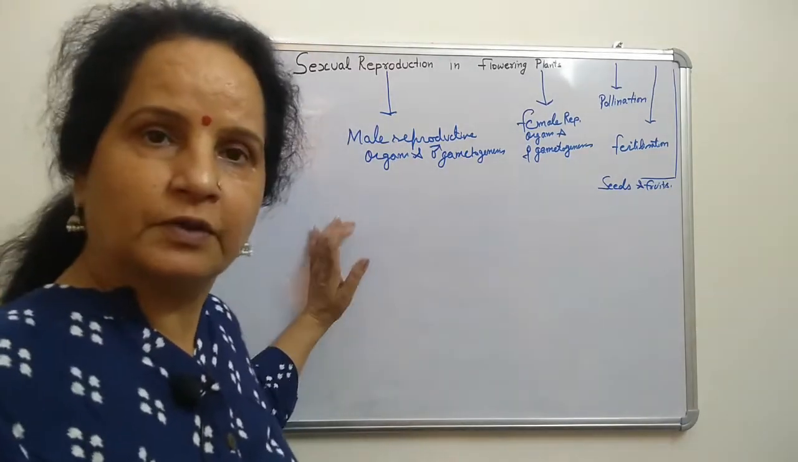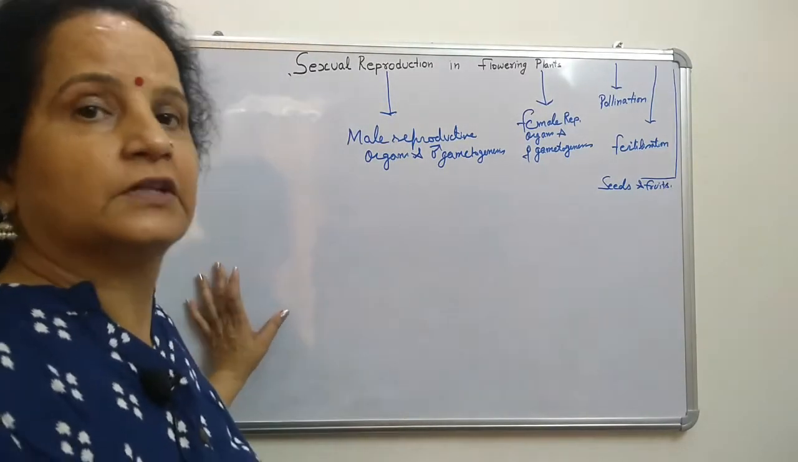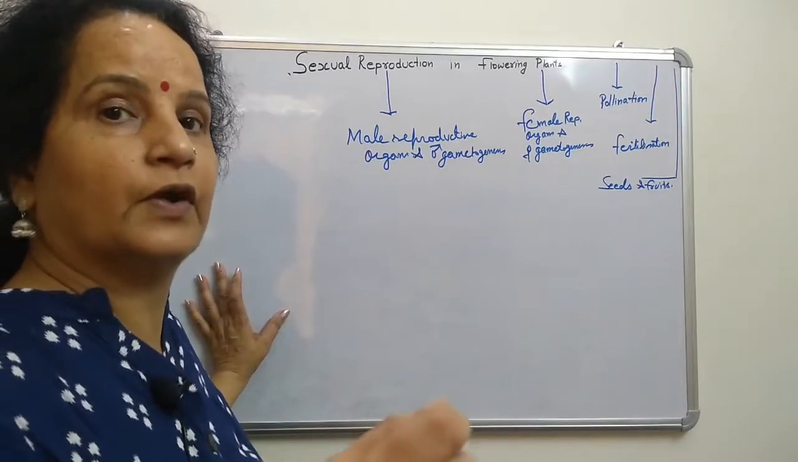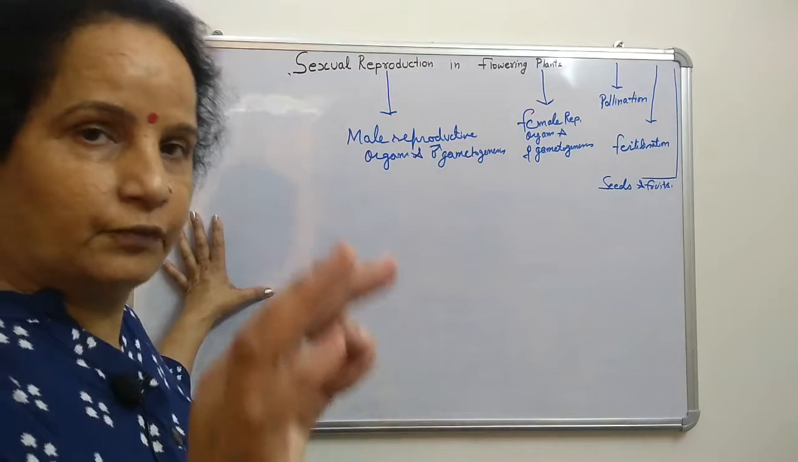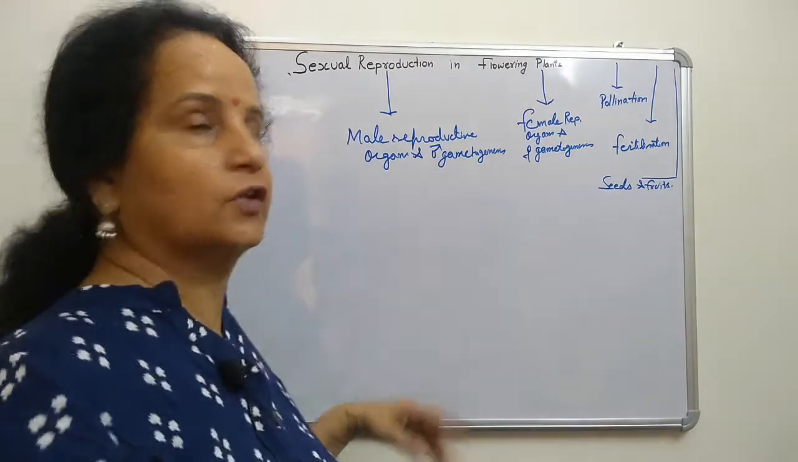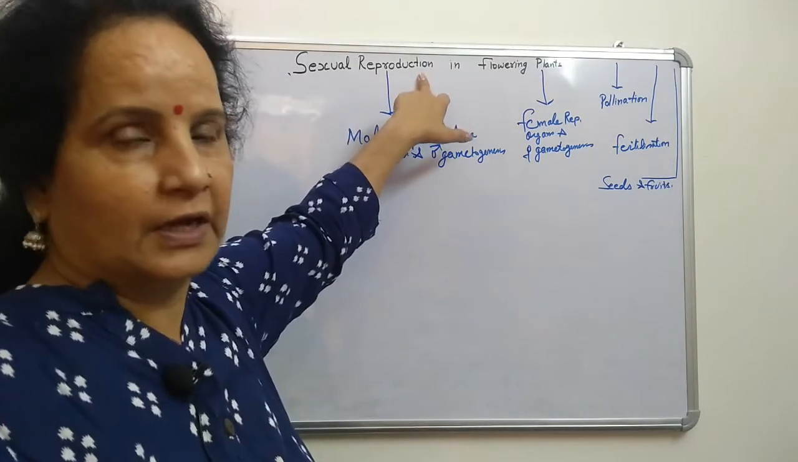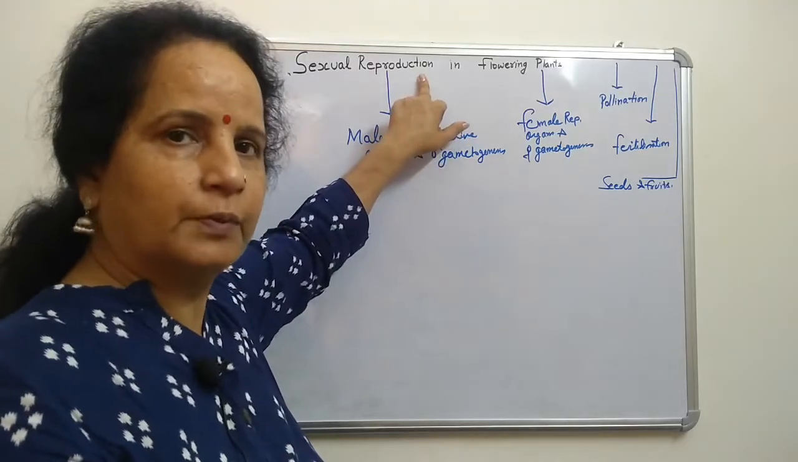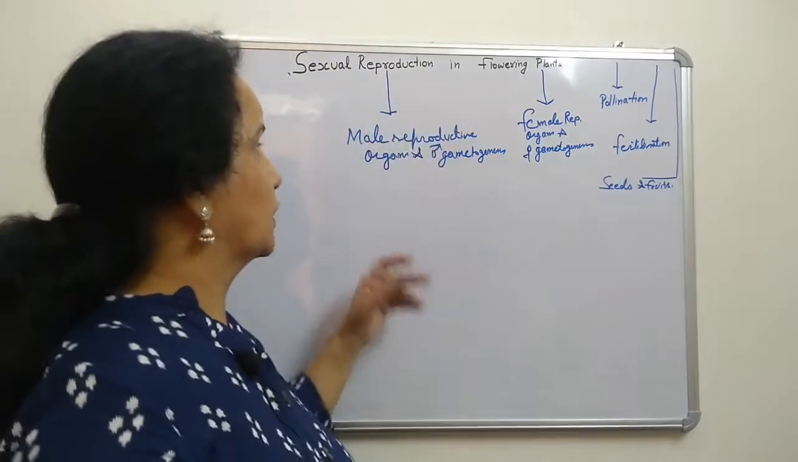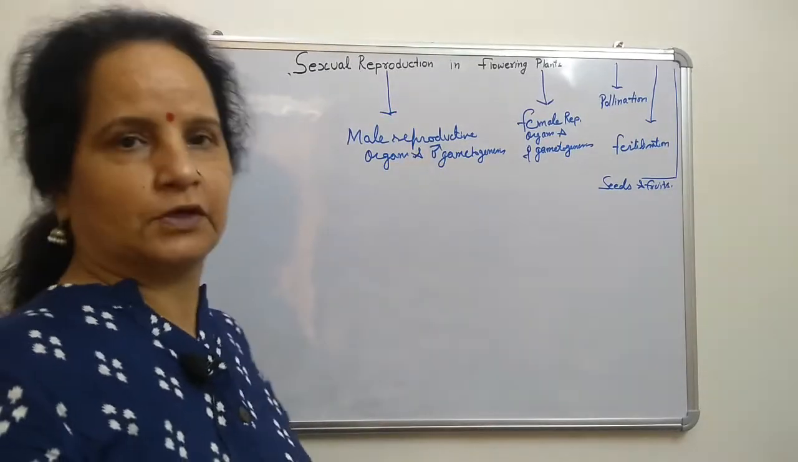Now we will see the parts of the floral axis. The flower is a modified shoot, and it is not only for ornamental purposes. When the flower is present, it is an indication of sexual reproduction, because flowers carry male and female reproductive parts, whether both parts or only one. First of all, we will see the male reproductive parts.